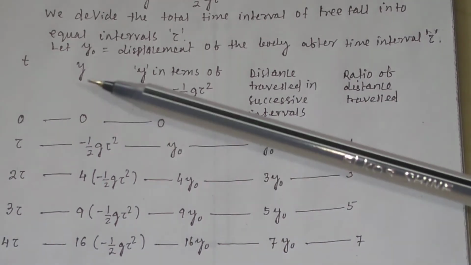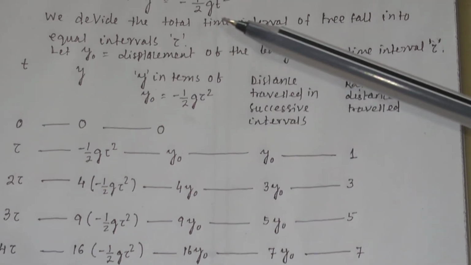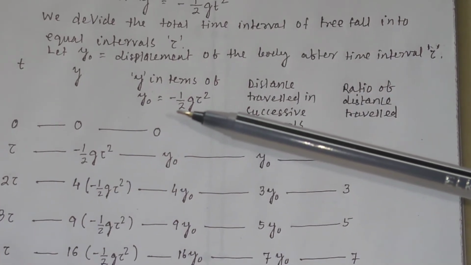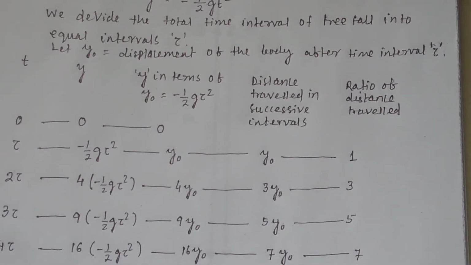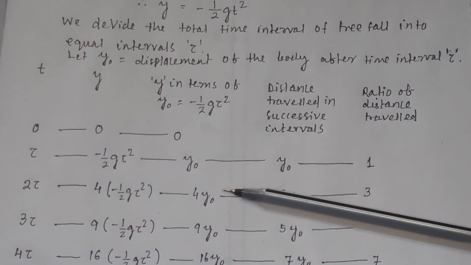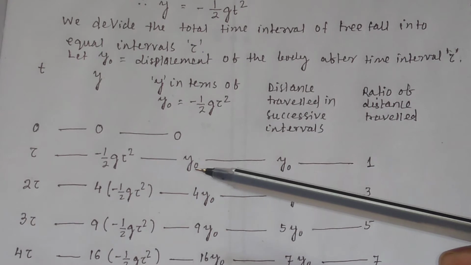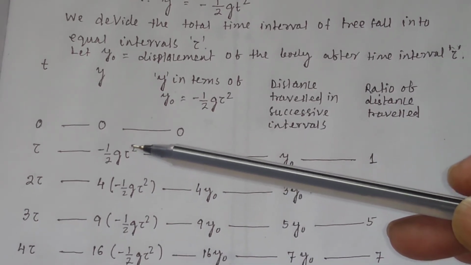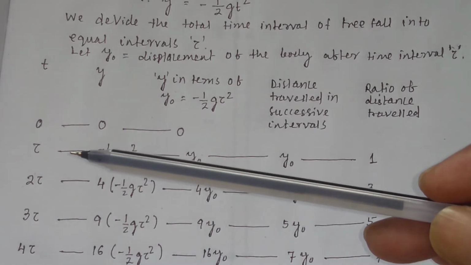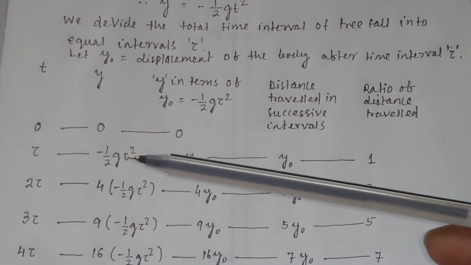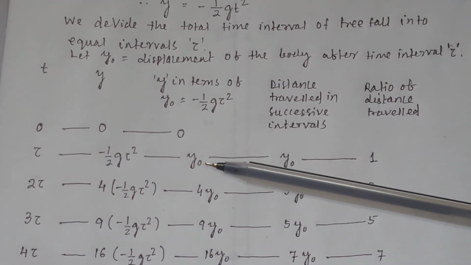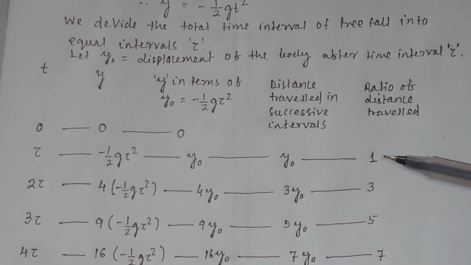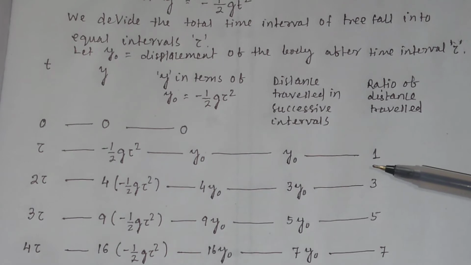For 0 second, y will be equal to 0 because t is equal to 0. Here y0 is equal to minus half g tau square. So when the time taken is tau, the displacement is y0, and the ratio of the distance traveled is equal to 1.